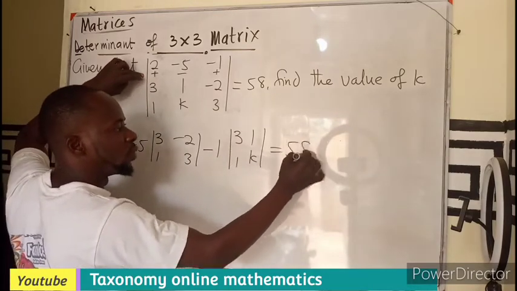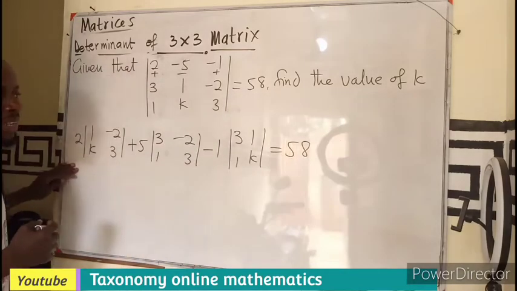I should be able to get 58 if I find this determinant.